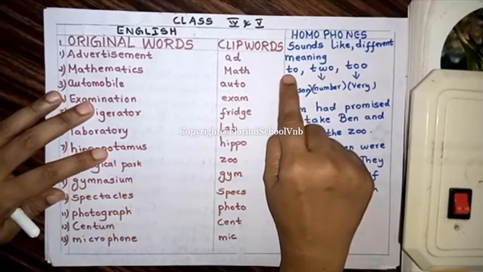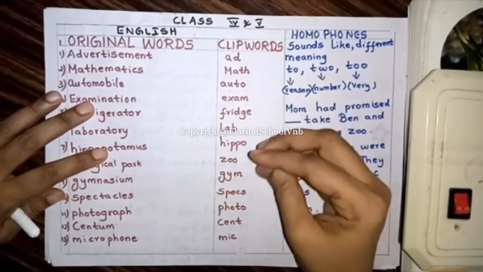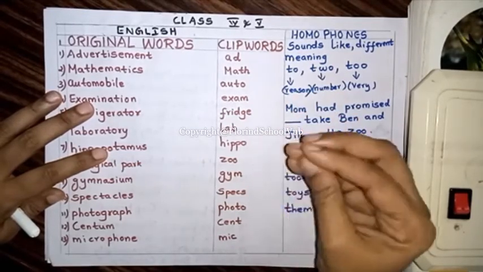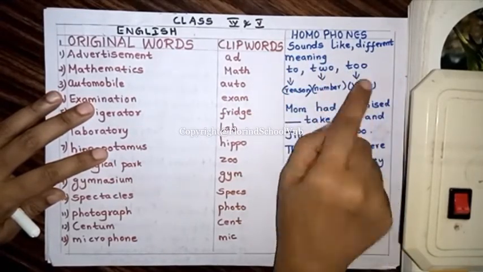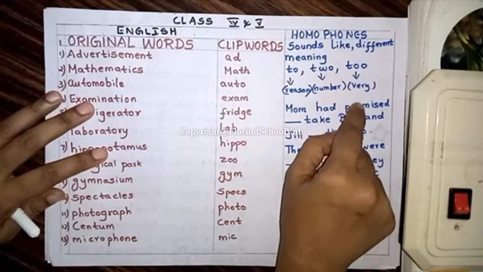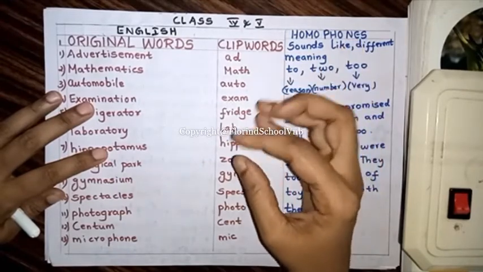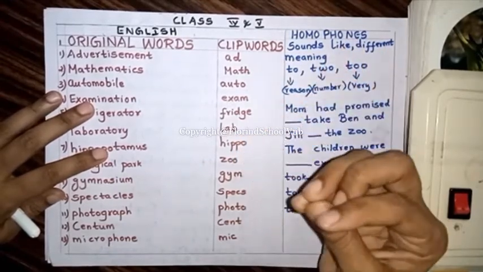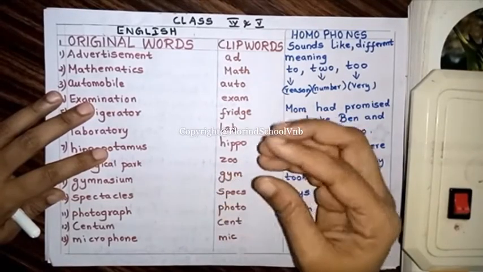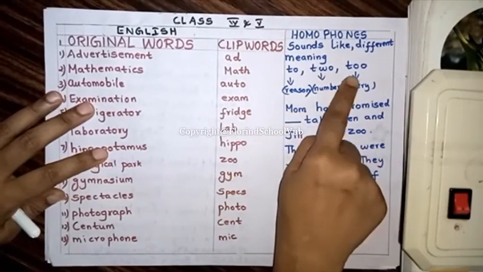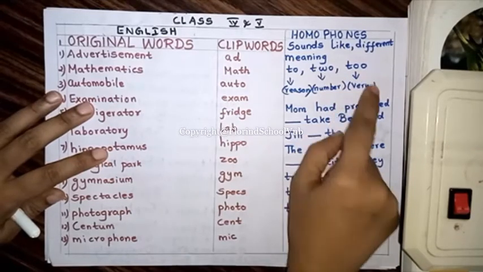But to has the meaning of a reason, any reason. Two is a number. 1, 2. Too means very. Too tired. Too good. Too means very. Very good can also be said as too good. Very tired can be said as too tired.